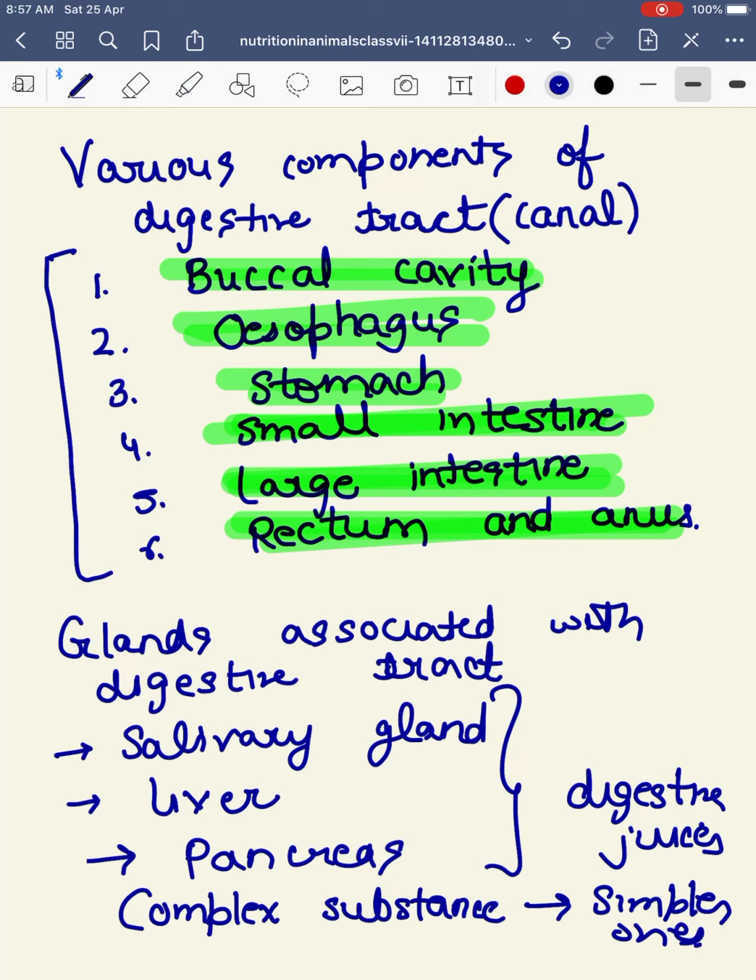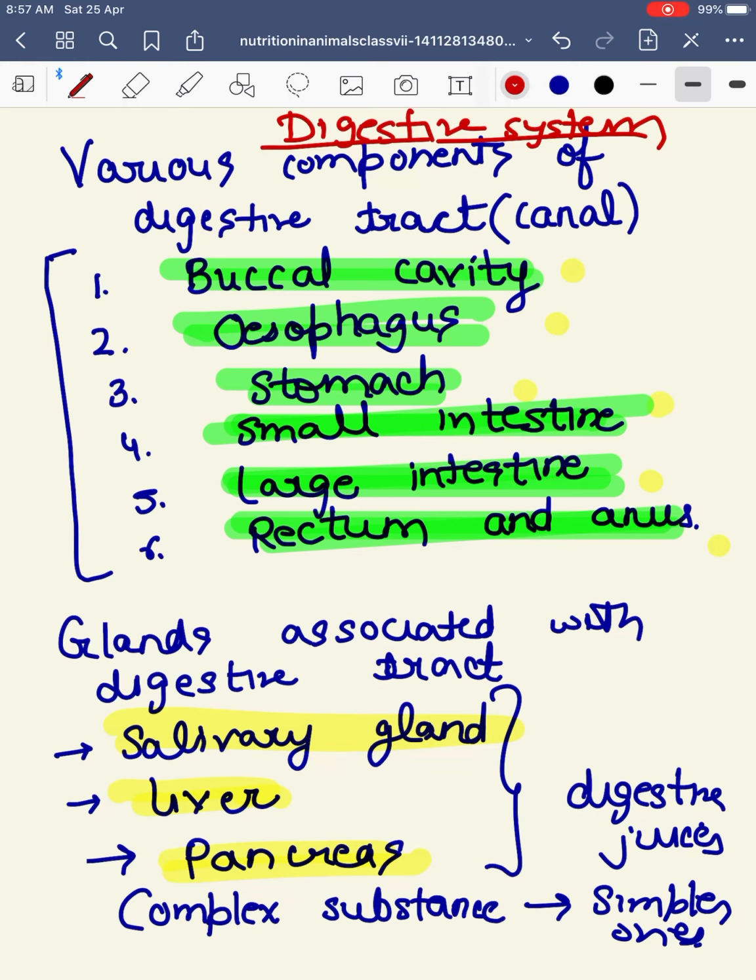Okay, so the digestive tract and all these associated glands, all the components of the digestive tract which we have talked about, along with all these glands, together make what? They make the digestive system. These are all components of our digestive system. From this, the mouth, buccal cavity and teeth we have already discussed.